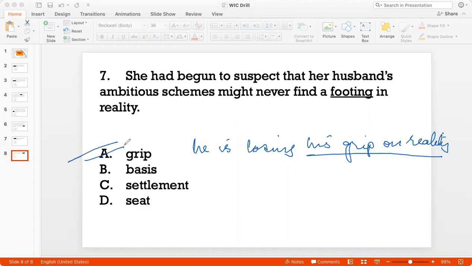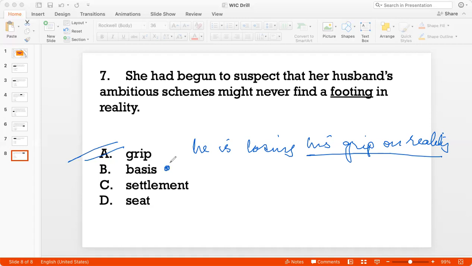Option A is out. Okay, basis. If you actually read the sentence by replacing footing with basis, it looks like this. She had begun to suspect that her husband's ambitious schemes might never find a basis in reality. And that actually makes sense, right? Because that these schemes might never find a basis in reality would mean that they would never turn real, that they would always be in the sky, they would always be imaginary. So I actually like basis, so I'll keep that for now.